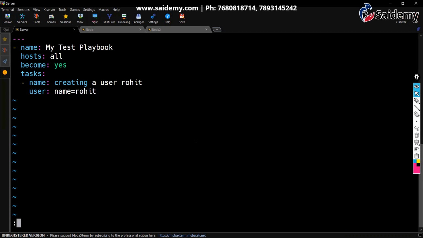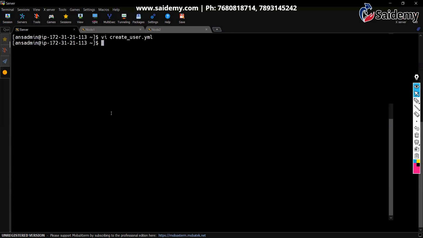Now, when I run this playbook, what actually happens? This Rohit user will be created on all nodes. Let's verify. How to run this playbook? The command is ansible-playbook followed by the playbook name, create_user.yml. That's it. Enter.